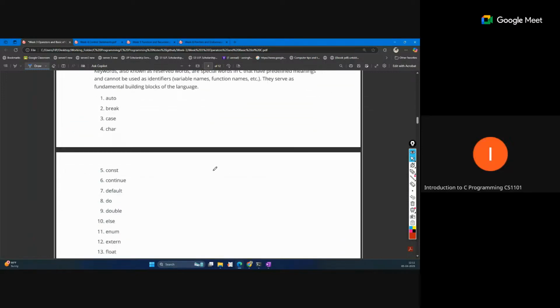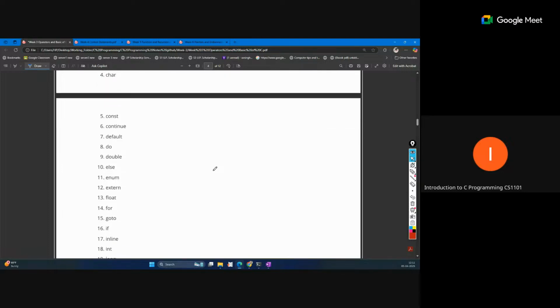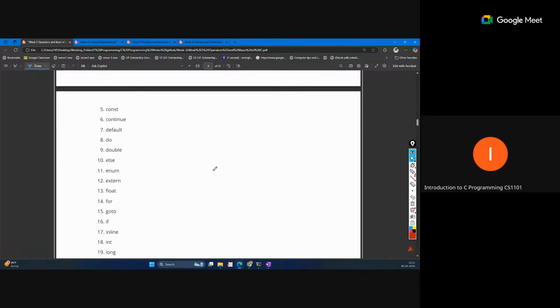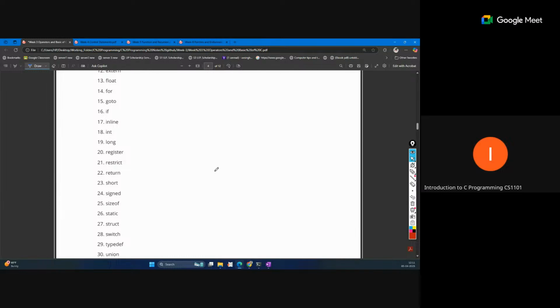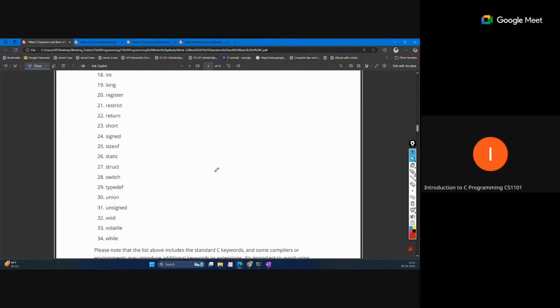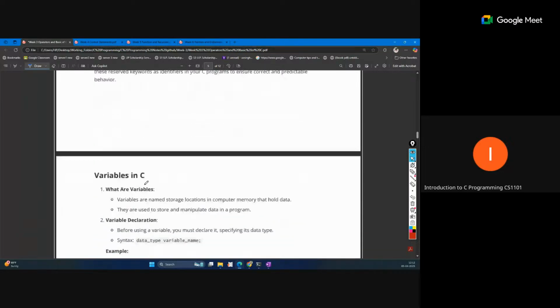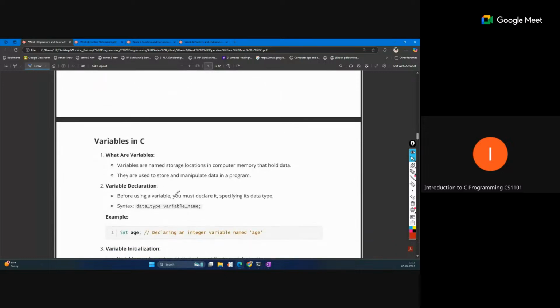Okay, so keywords are reserved words in the programming language that have some meaning, so we cannot use them as a variable or function name, because they are reserved to perform some task. So those are called keywords. Variables, yeah, that is a very important definition.